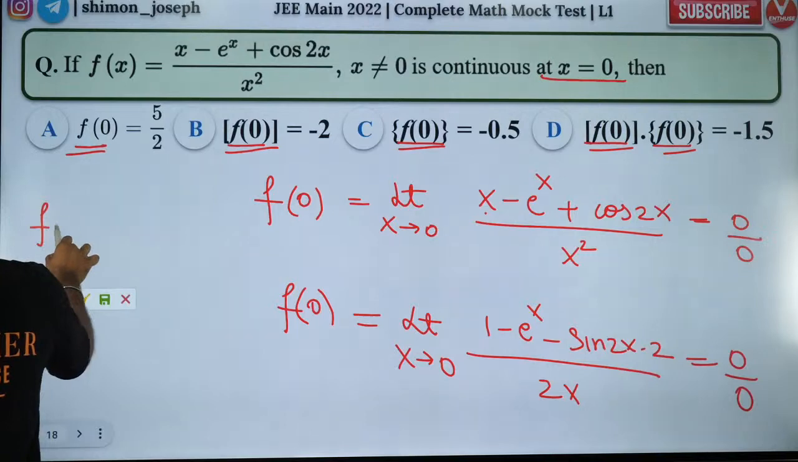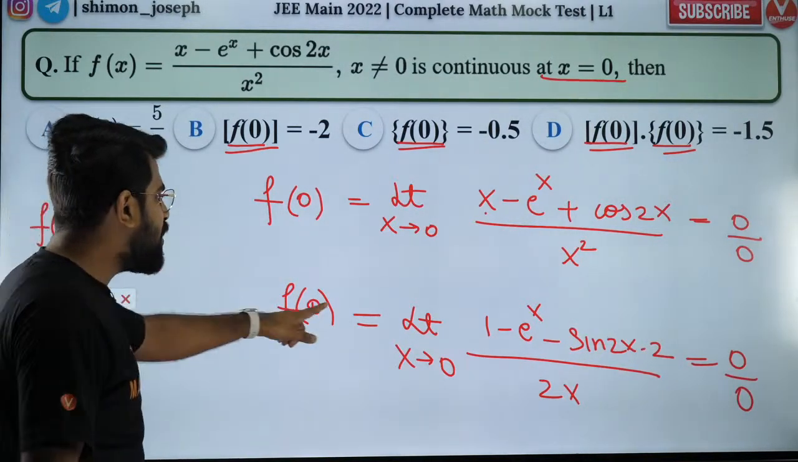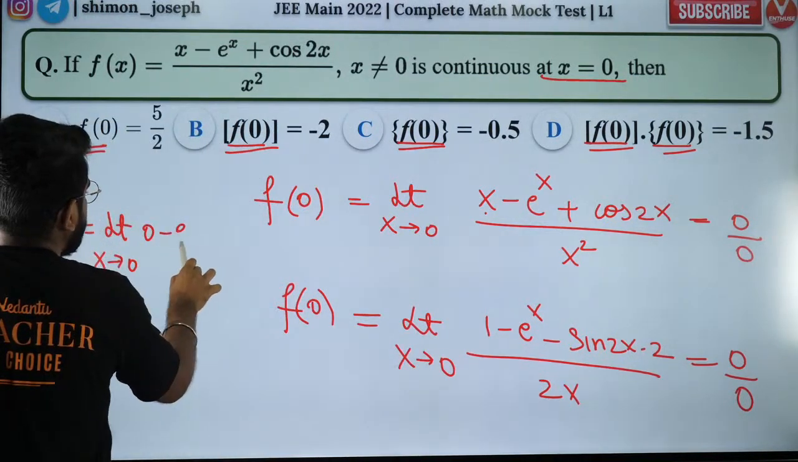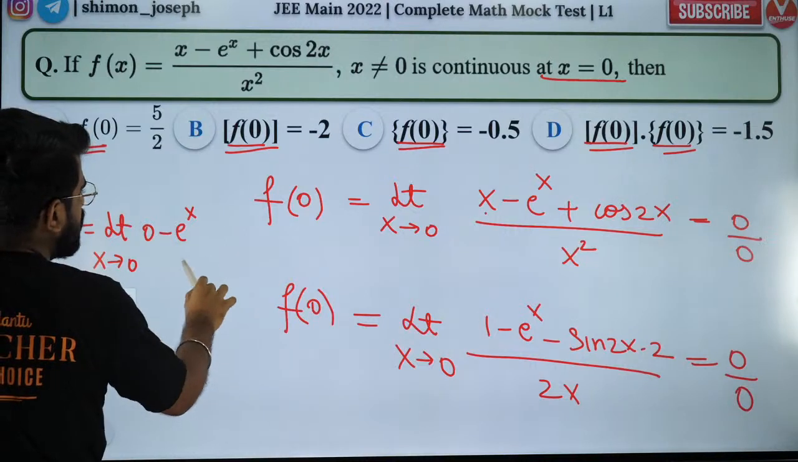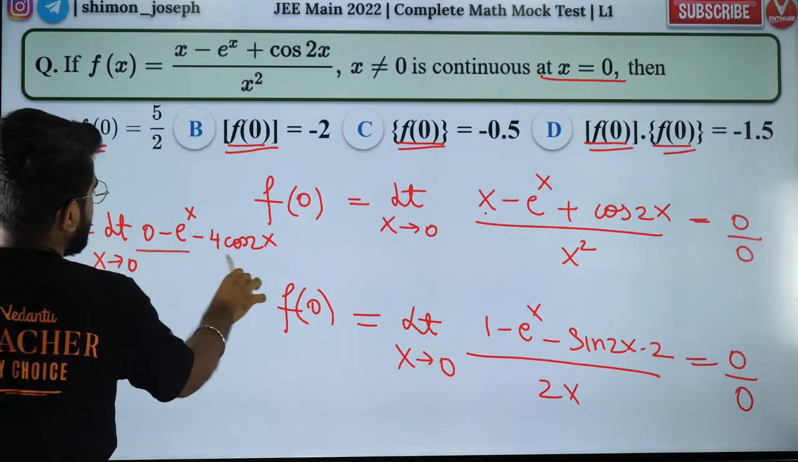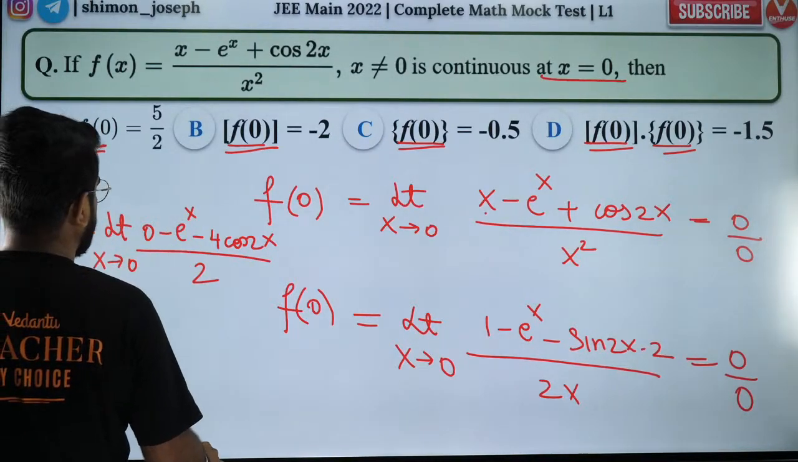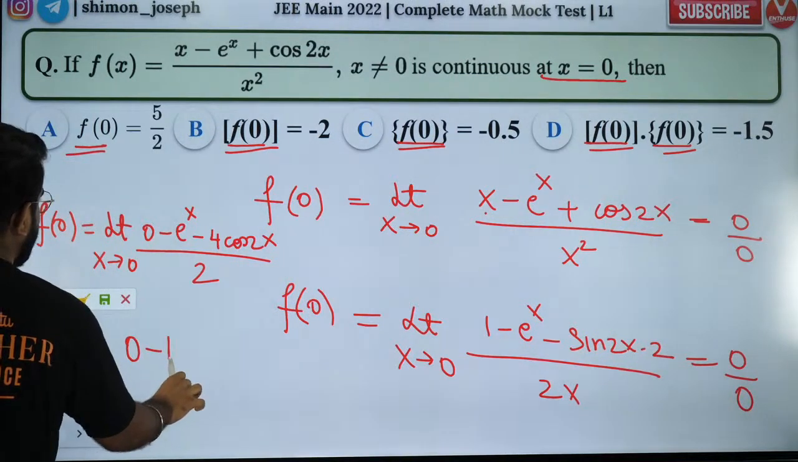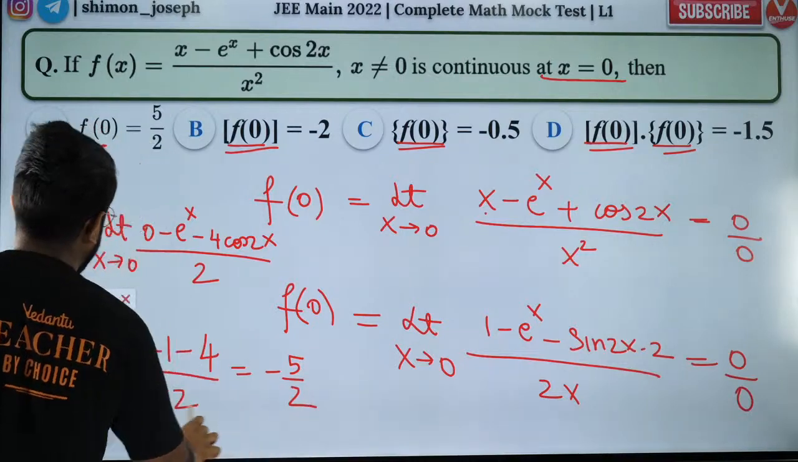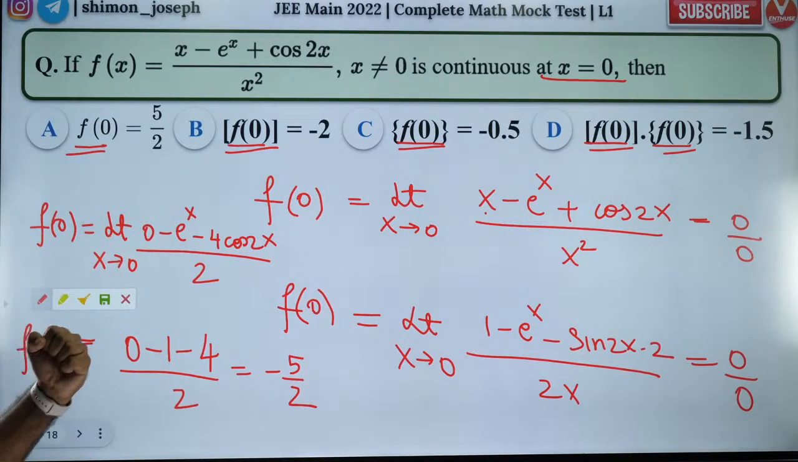If you do that, you will get limit x tending to 0. And what do you have here? Derivative of 1 is 0. Derivative of e power x is e power x. And derivative of sin 2x will become minus 4 cos 2x. Divided by 2. Now I can put the answer. If I put 0, I'll get 0 minus 1 minus 4 by 2. So the answer is minus 5 by 2. That is your value of f of 0. Legendary. I have solved it.